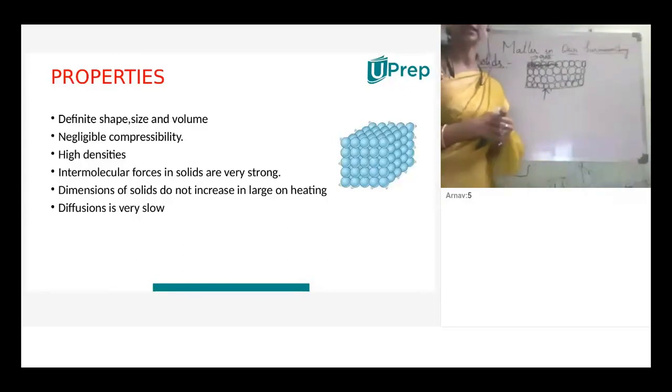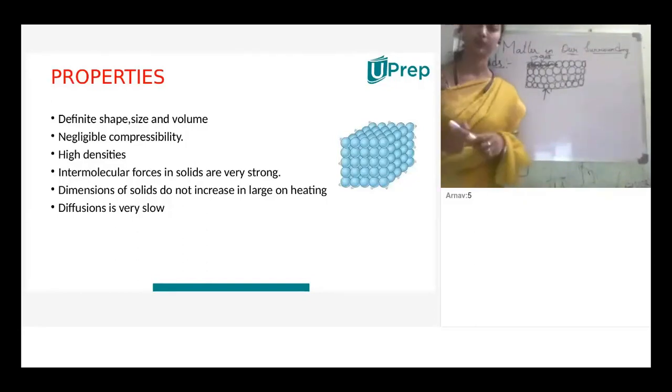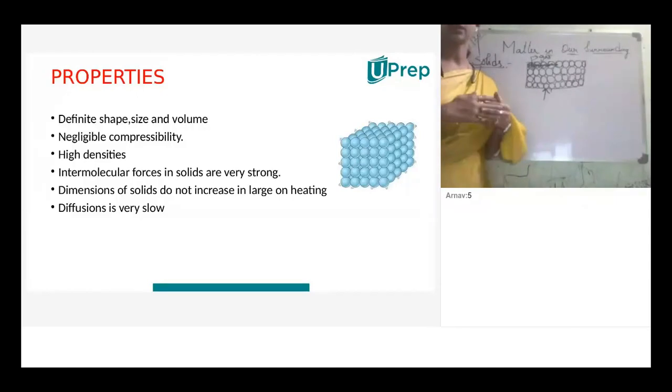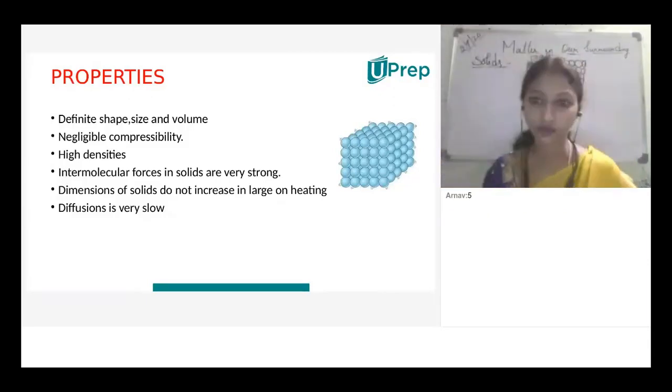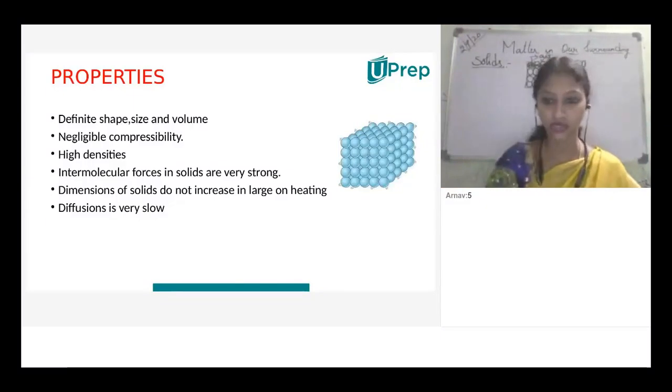Dimensions of solids do not increase largely on heating. Diffusion is very slow. Understood, children? These are the simple physical properties of solids. If you imagine the solid and know its arrangement, you can easily read. If you want, you can note down the points.